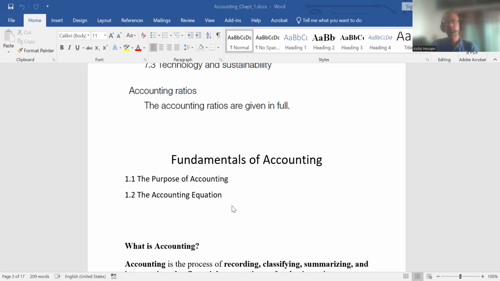So every financial transaction must be an event that is measurable in terms of money. Another example, if a fire accident occurred and 5,000 or 50,000 amount is lost, then this is a transaction because this event changes the financial position of the business, which is measurable in terms of money.